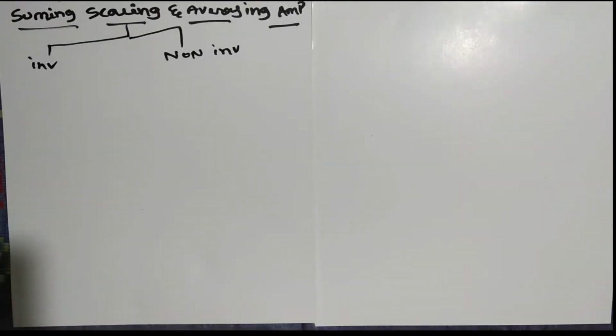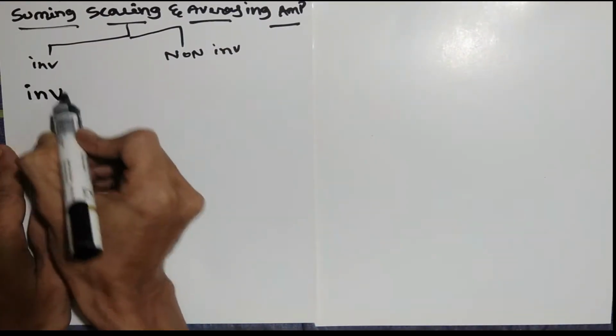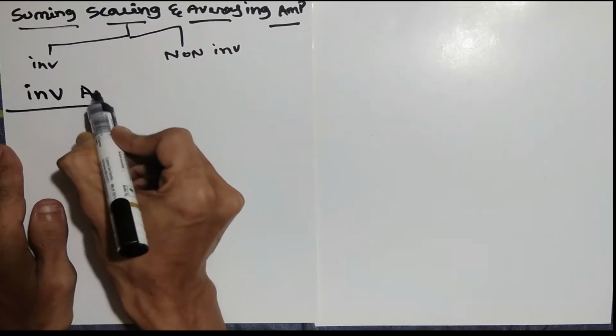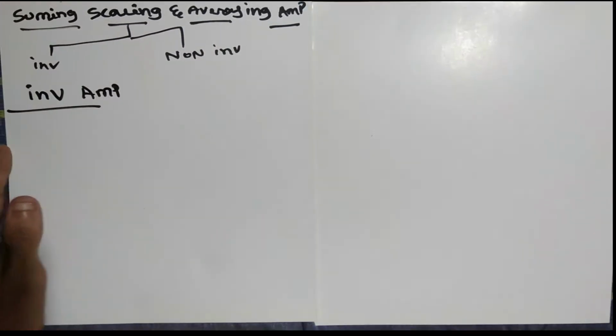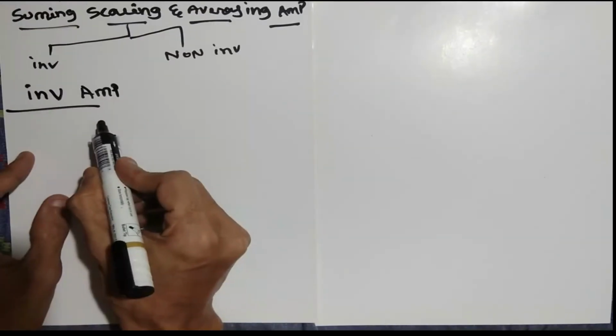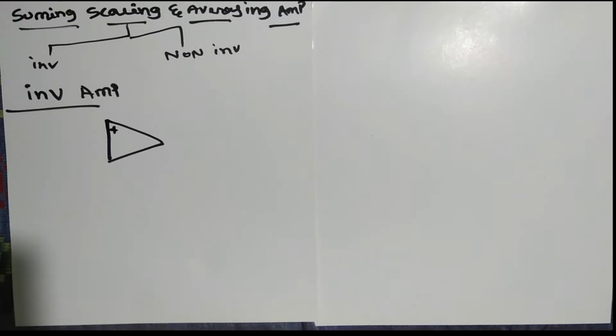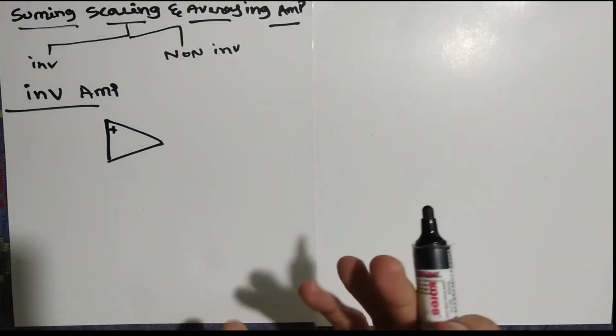For all these three, the basic stuff is the same. After that we can change it according to which particular portion we require. First we will go with the inverting operation. So the inverting amplifier, you know what we are going with. In this case we will take positive here. Usually, as we discussed last time, positive is connected directly to ground and negative we are